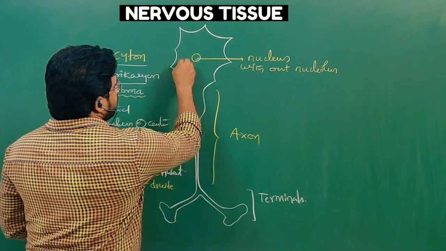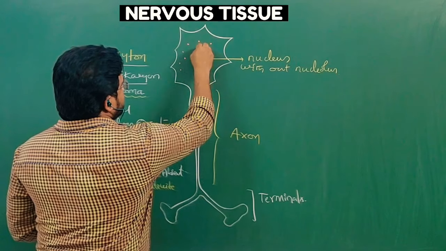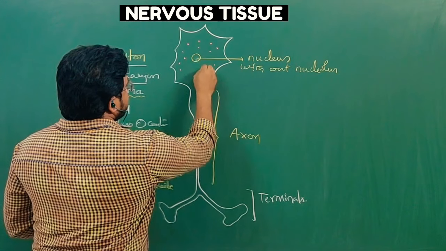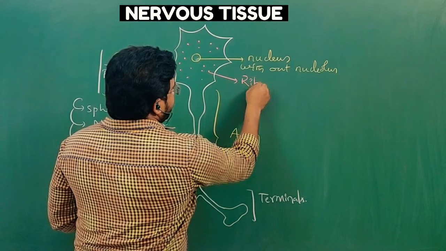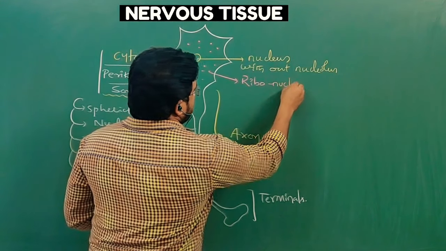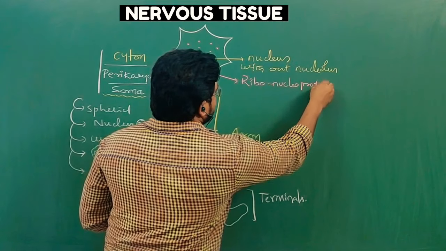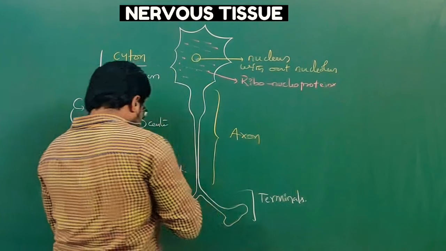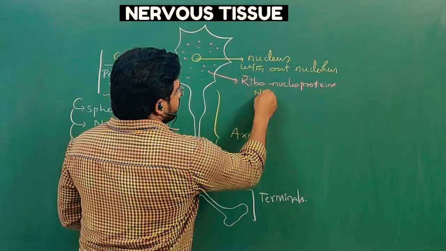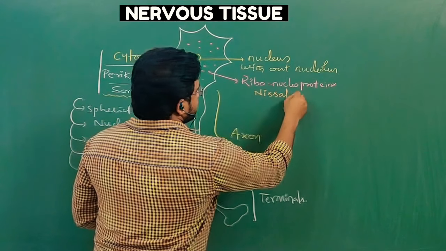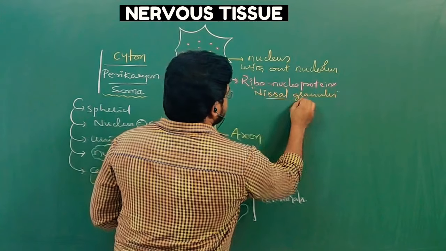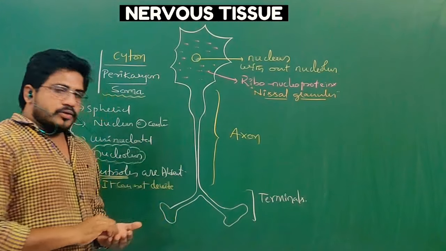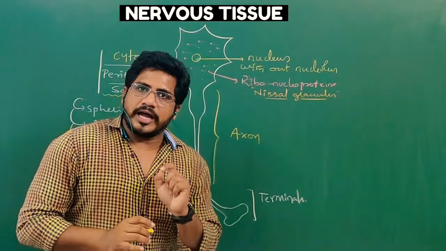Inside the cyton, some protein granules are present. They are called ribonucleoproteins. These are named Nissl granules. What is their role? Let us see. Inside the neuron, ribosomes are also absent.